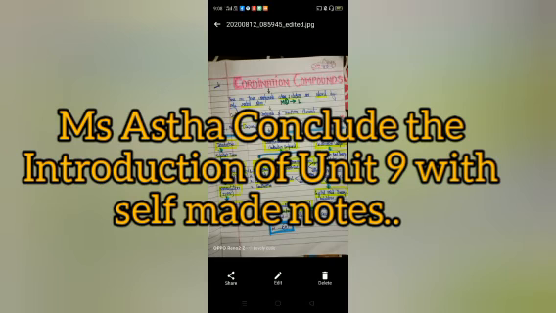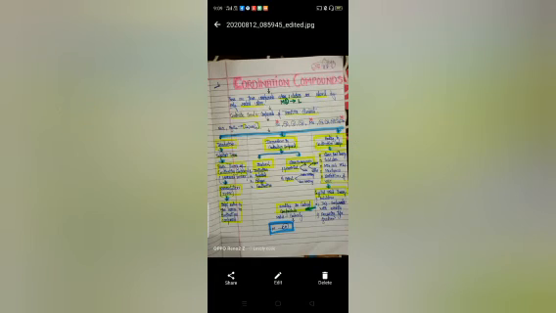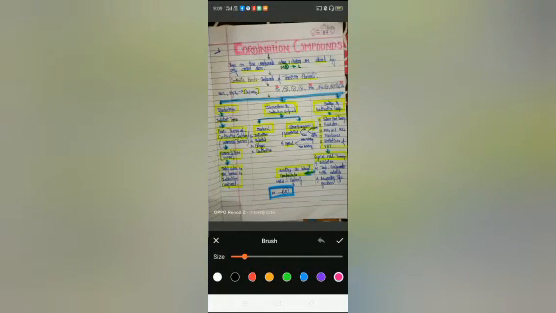Very warm good morning to one and all present over here. I am Asta from Devi Public School, Manali. Today I am before you to share my views regarding chapter 9, coordination compounds. So what are coordination compounds? These are those compounds whose two electrons are shared by only the central atom. Here you can see an example: M is the central atom and its two electrons are shared by its ligand. Now what is a ligand? It is that element which attaches only to the central atom.